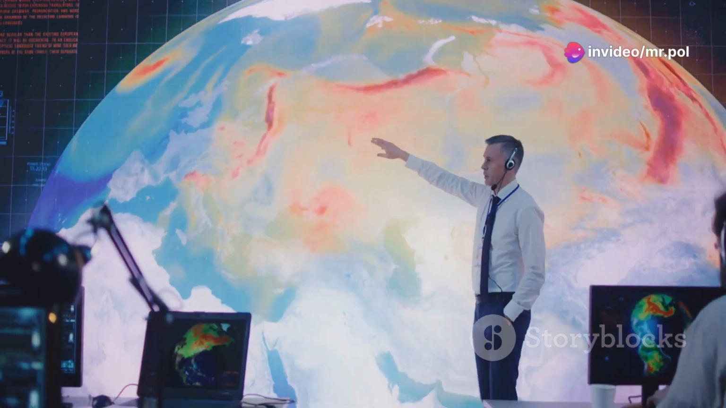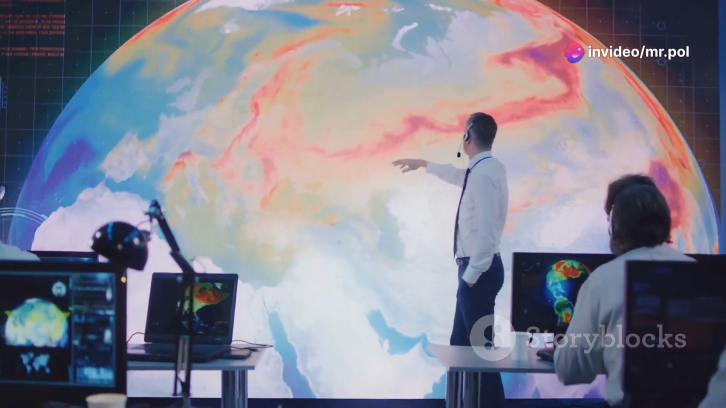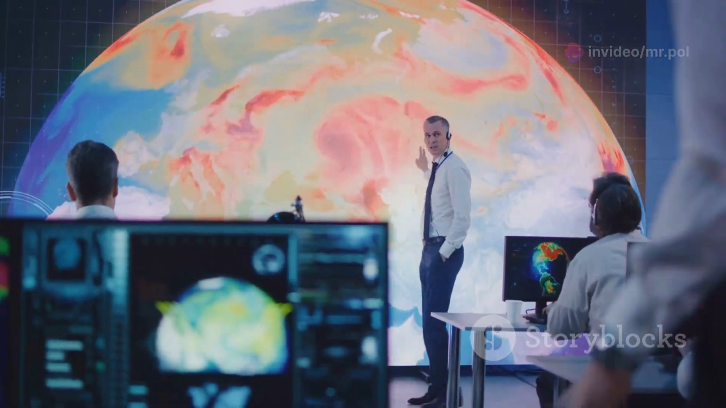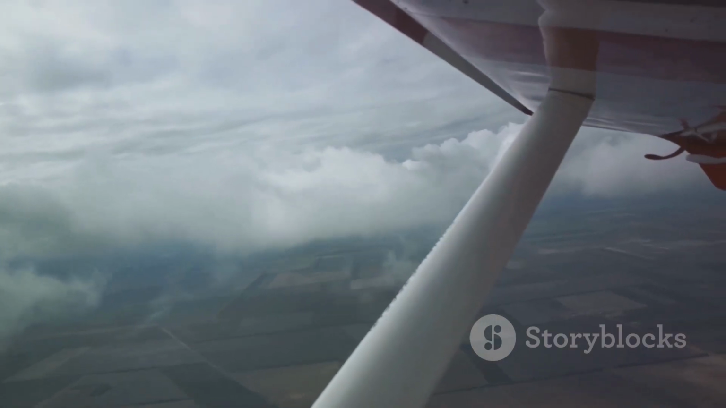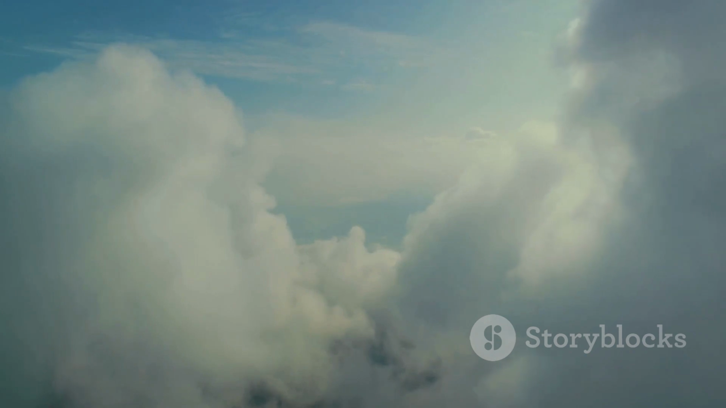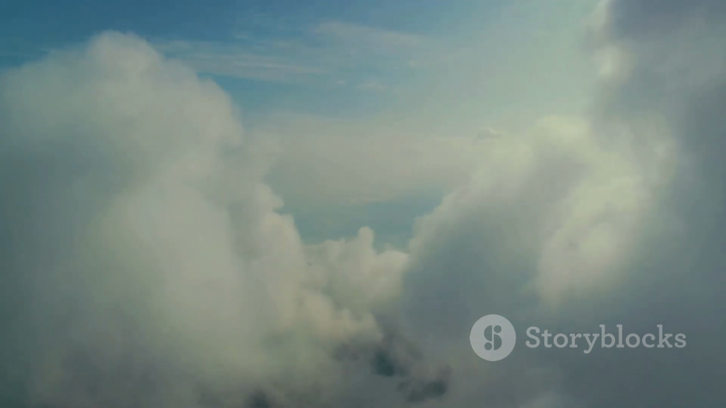Visual animation of a globe surrounded by diverse people working together, symbolizing global cooperation. Narrator: And so, as we continue to experiment with cloud seeding and other techniques to manipulate our climate, let's remember the importance of balance, respect for our environment, and the pursuit of knowledge. Visual animation of a cloud seeding plane flying through the sky, followed by a scene of a scientist studying cloud